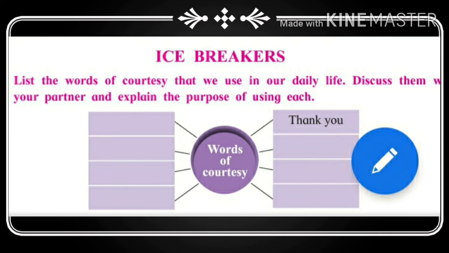Then, in the next column, write down "excuse me." Why do we use excuse me? What is the purpose behind it? We use the expression excuse me to ask permission to go ahead or to ask something. Now see the next, "may I." We use may I to take permission.